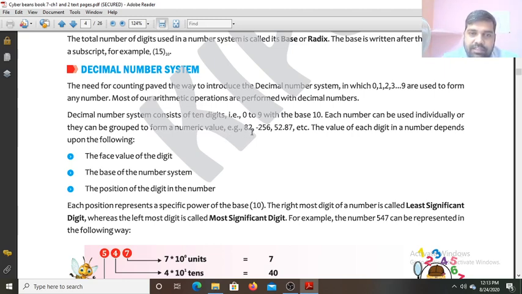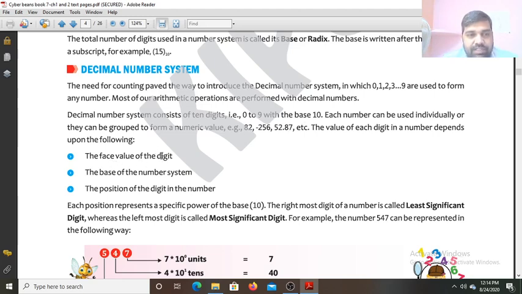Like 82 is a number, a group of two different digits of the decimal number system. Minus 256, 52.87, all these are decimal numbers. The value of each digit in a number depends upon the following. What is the value of the digits in a number system? In any number system, the value of the digits depends upon its position, from right to left, at what position, what place it is.